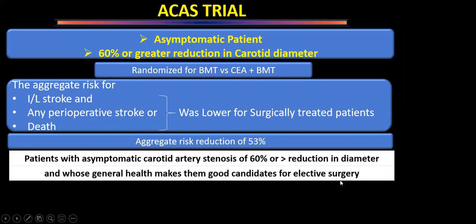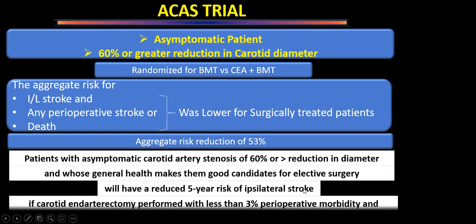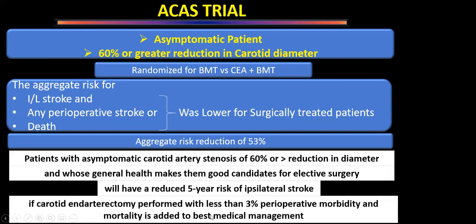all these things will come in the guidelines, will have a reduced 5-year risk of ipsilateral stroke if carotid endarterectomy can be performed with less than 3% perioperative morbidity and mortality. So there we saw 6%, and this is 3%. In the symptomatic patients, we saw that 6% was the cutoff of risk. That is why in a patient who is asymptomatic, if we are able to perform a carotid endarterectomy with a predicted perioperative stroke risk of less than 3%, only then is that patient indicated.